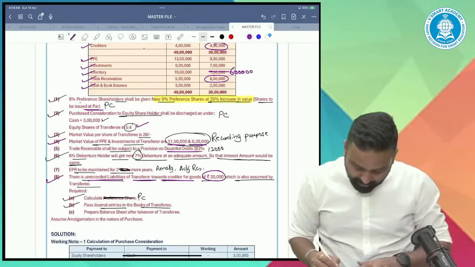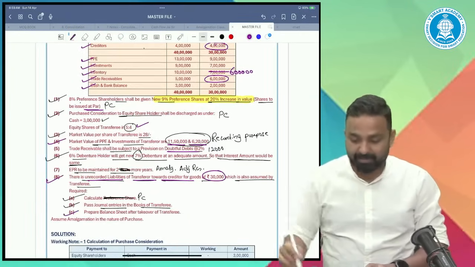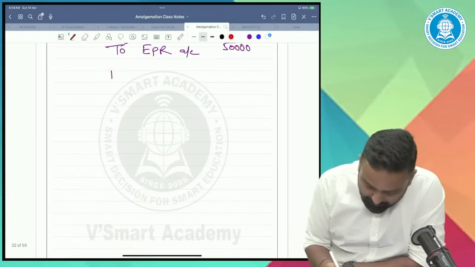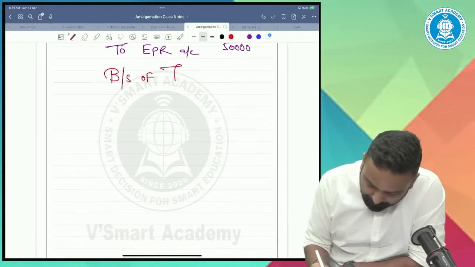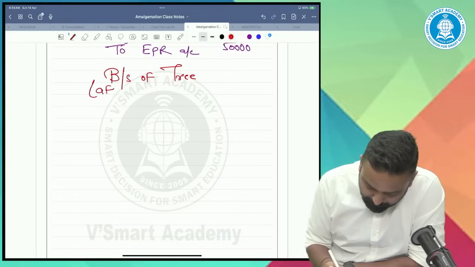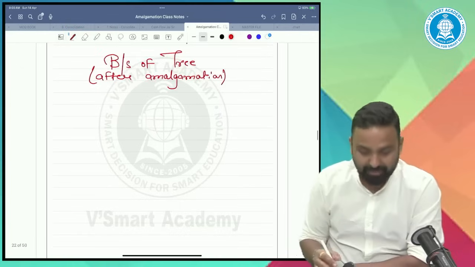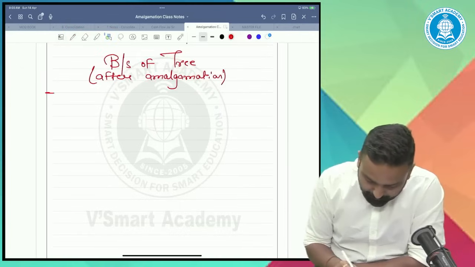Now the last requirement, prepare the balance sheet of transferee. So how we'll prepare the balance sheet? See this. The balance sheet of transferee after amalgamation.